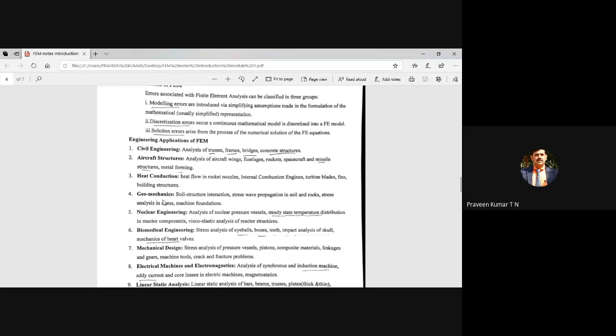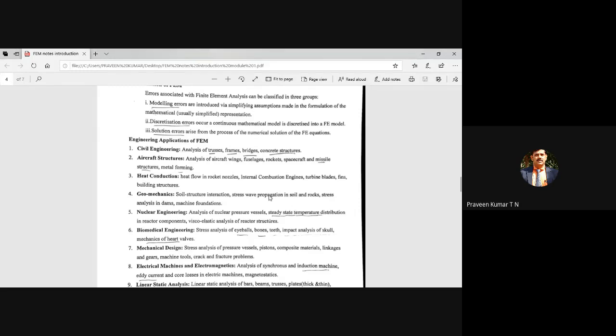It can be used in civil applications, geomechanics. There is a separate specialized area in civil engineering to analyze rocks and soil. There is an interaction between the soil and the structure. We have the foundation, and the foundation is directly interacting with the soil. If the soil is loose, even if your foundation is very strong and the building is very strong, the building may collapse. That's why, especially for metro lines and even for elevated expressway pillars, they dig a few meters down and test the soil, and only afterwards do they erect the structure.